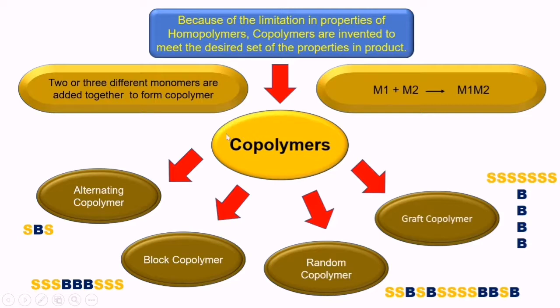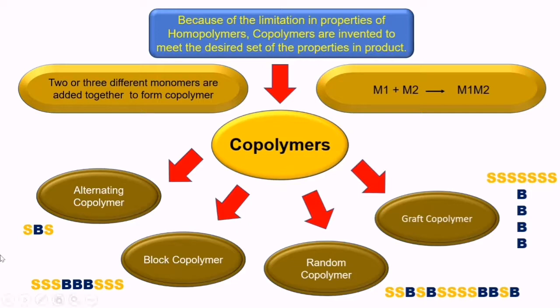So the properties which are not fulfilled by the copolymers and homopolymers can be fulfilled or improved by mixing two polymers, by mixing copolymers, or by mixing a polymer and a copolymer, and that mixing technique of two different polymers is called a polymer blend.